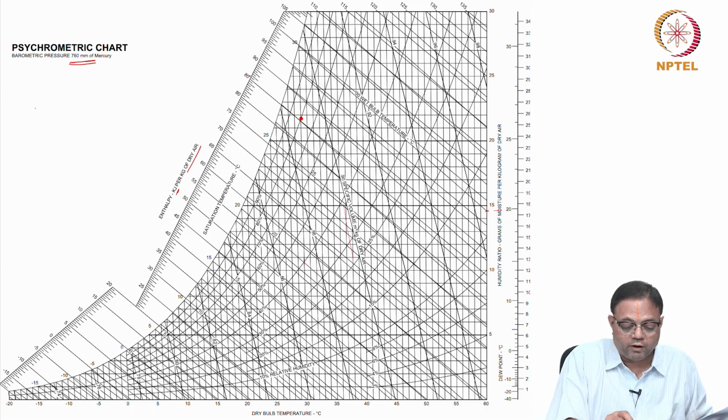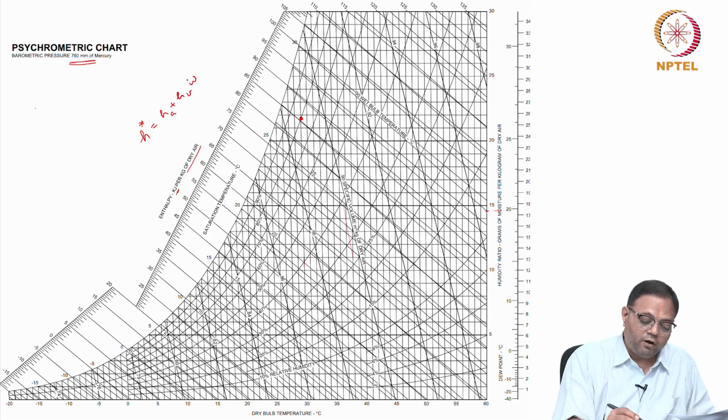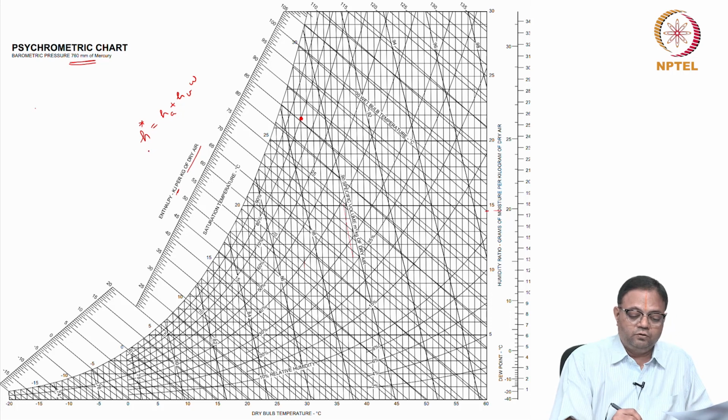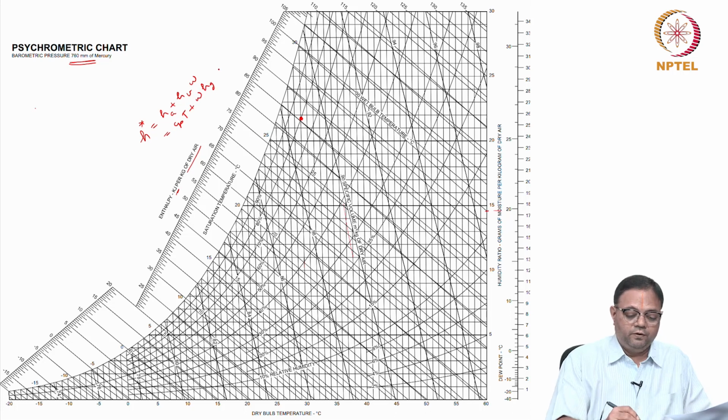Here enthalpy also can be found. The enthalpy of the moist air is given, that is actually H star. That will be equal to H air plus HV into omega. Now this can be written as Cp into T plus omega into Hg.